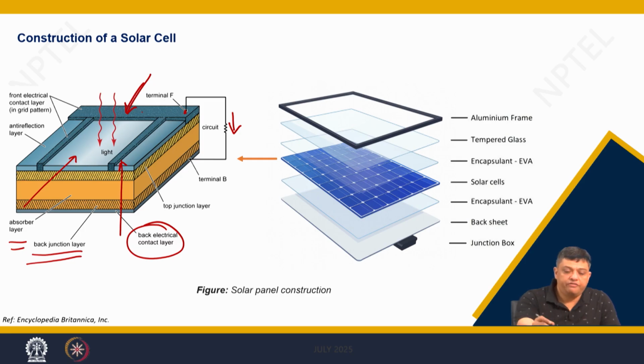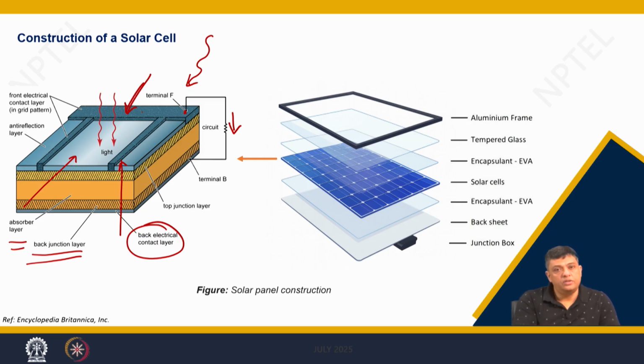And when the light falls, it passes through the thin layer on the top and hits the depletion layer, and you get the release of electron-hole pairs. Electrons move towards the n side and holes move towards the p side, because the solar cell is intrinsically reverse biased.